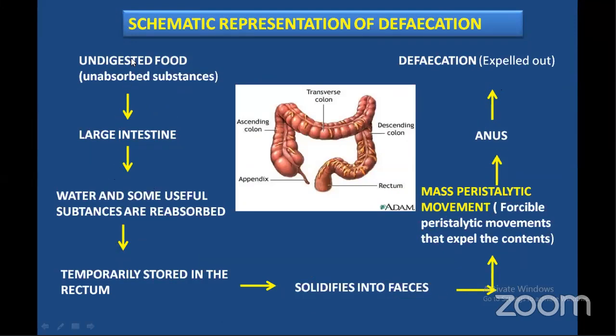Please note down this. Undigested food in the large intestine, after reabsorption of certain materials, is stored in the large intestine temporarily, gets solidified in the rectum part and transforms into feces. These feces undergo mass peristaltic movements or forceful peristaltic movements that expel the contents out through the anus, and that process of expelling out feces or undigested food is called defecation.